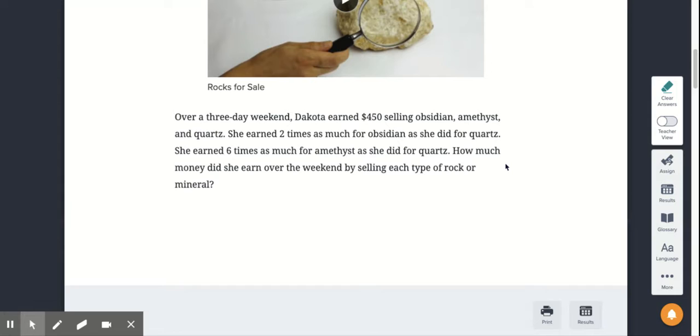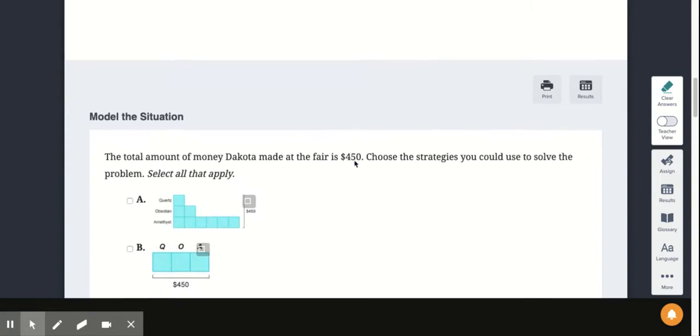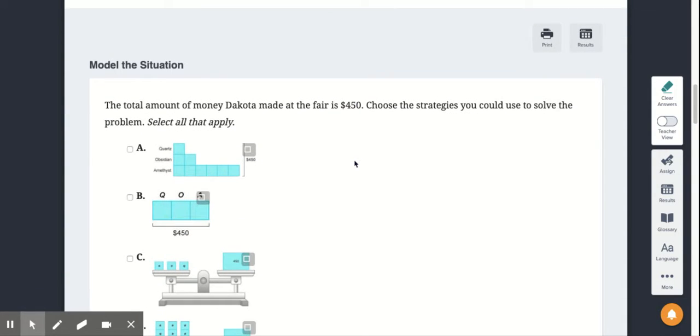Okay, so what you might want to do is go back to the firefighter task where we were creating equations and think about what type of equations you can make to figure out how much each rock made. So there are going to be multiple choice questions.